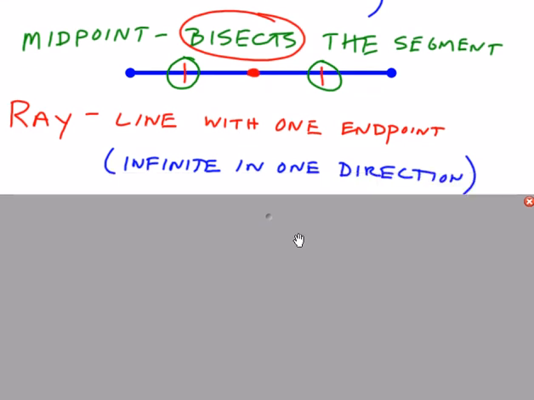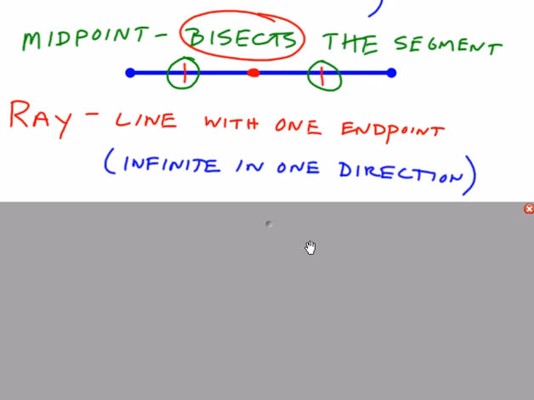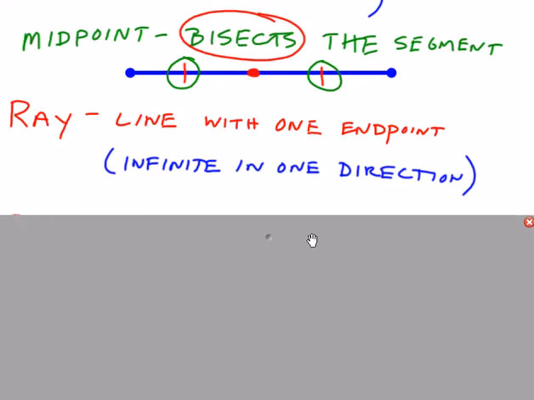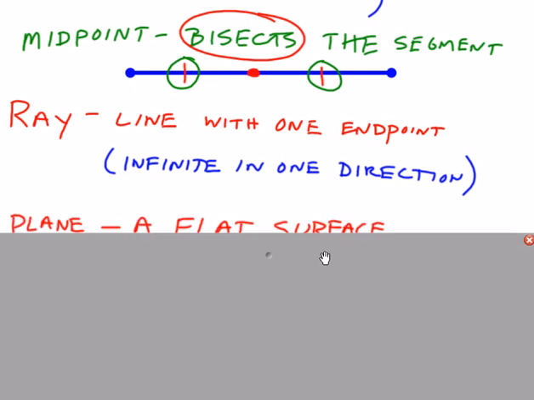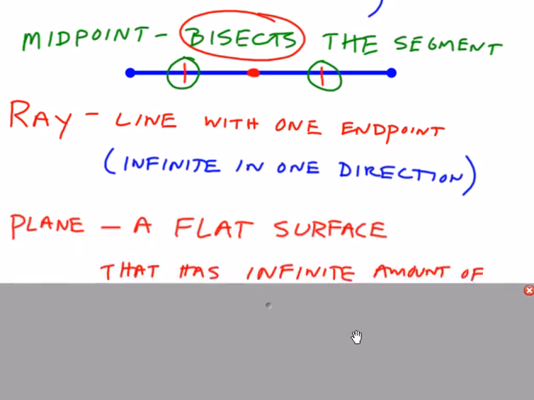A ray is kind of like a blend of a segment and a line in that it has one endpoint, but then it goes forever in one direction. So the endpoint we know the name of, but in order to name a ray, you're going to need one extra point, and we'll call that the through point. The through point is what goes in that direction that we're going on forever. We'll talk about naming a little bit lower in the page.